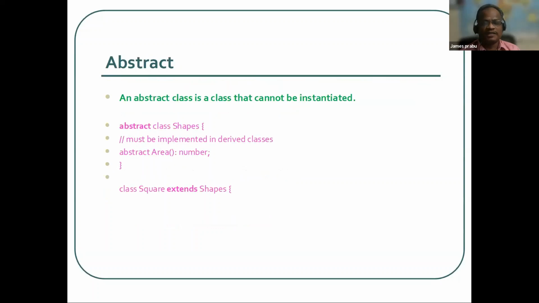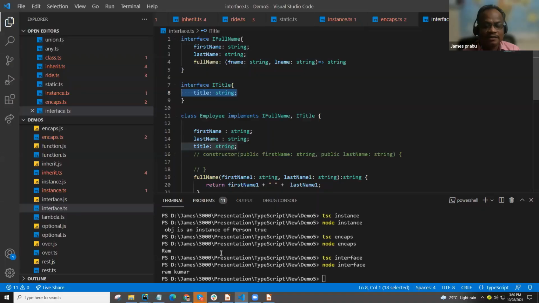And abstract, this is the same as interface, but abstract is a class. Now you can see here we are adding abstract. So class here, the same kind of thing. Let's see more, but there are differences. Let's see.